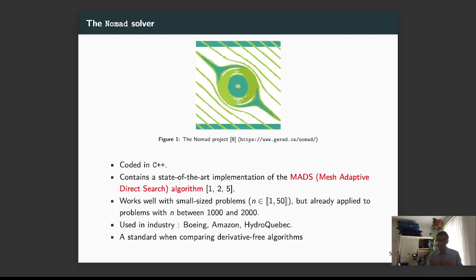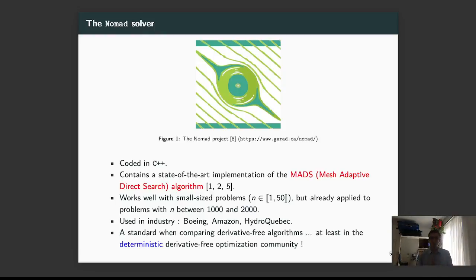Due to its robustness and performance, it is used in industry. For example, by Boeing, which funded it in 2006 and made it open source. It is still used by Hydro-Quebec and it has been used by Amazon. Due to its performance and robustness, it is also standard when comparing derivative-free algorithms, at least in the deterministic derivative-free optimization community. I don't know why, but the evolutionary community does not really mention it. Well, that's just the fact.